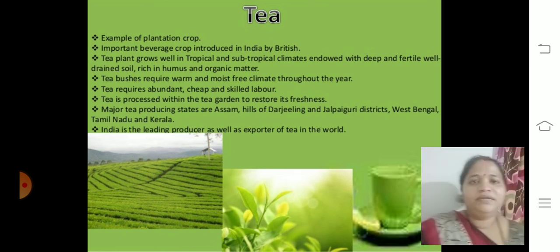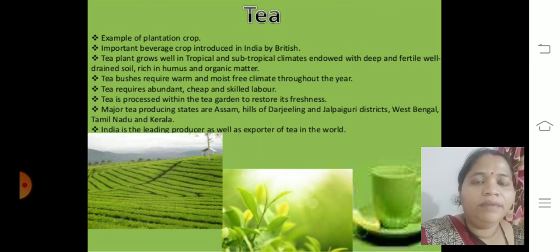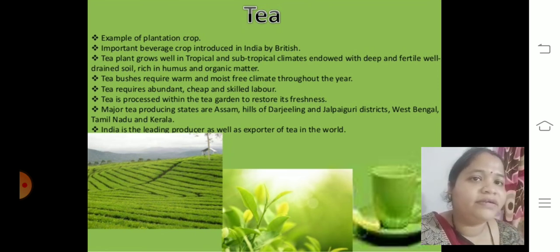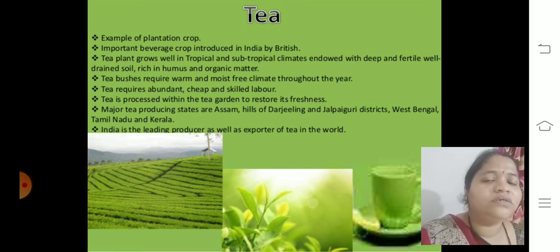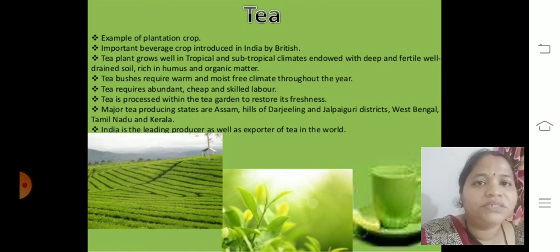As I told you about plantations, tea is an example of a plantation crop, an important beverage crop introduced in India by the British. The tea plant grows well in tropical and subtropical climate, and deep, fertile, well-drained soil is required. Sloping regions, hilly or mountainous areas where humus and organic matter are rich, are required for tea plantation. So we require such places for tea plantation.